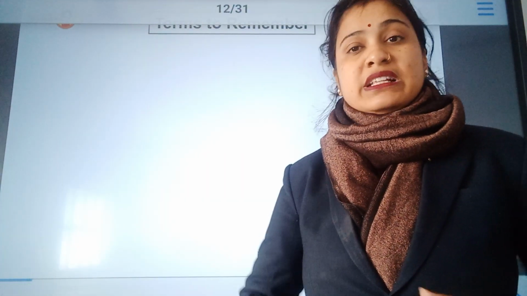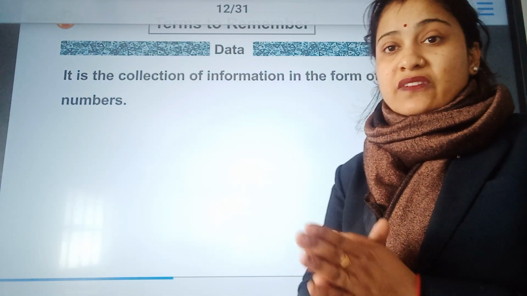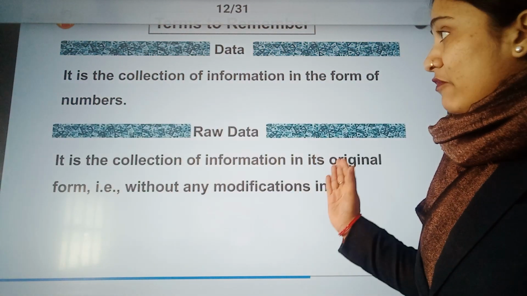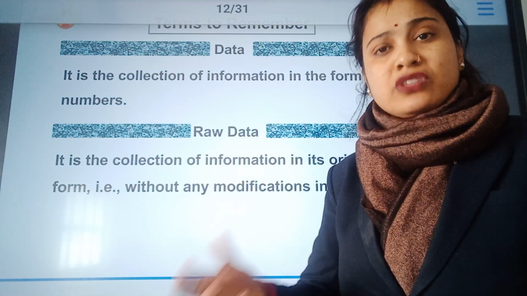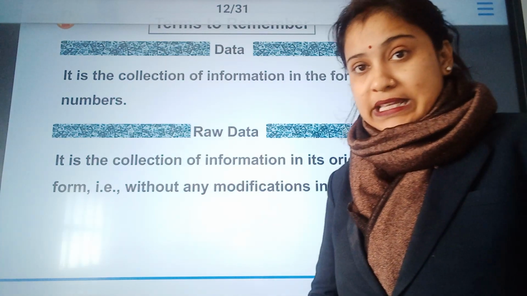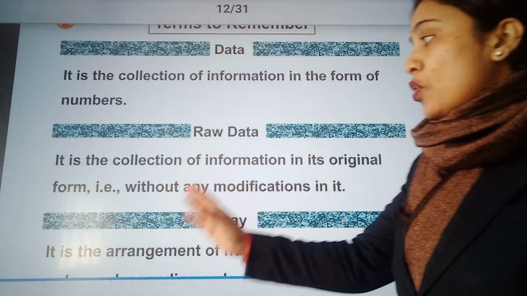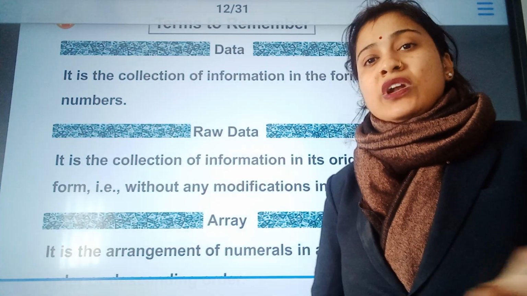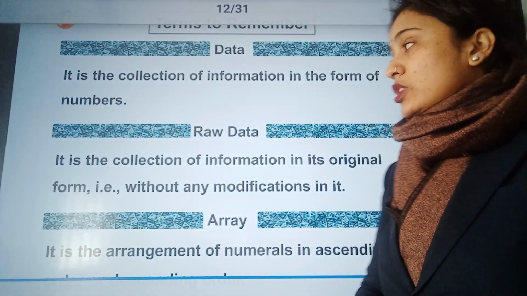Alright, now what are the terms we have to remember while studying data handling? The various terms that we have to discuss start with: what is data? It is the collection of information in the form of numbers. And as I told you initially, whatever data we collect is in the form of raw data. So what is raw data? It is the collection of information in its original form without any modification. Without any modification means we have not arranged the data. We have simply collected it and presented it. So that is raw data.